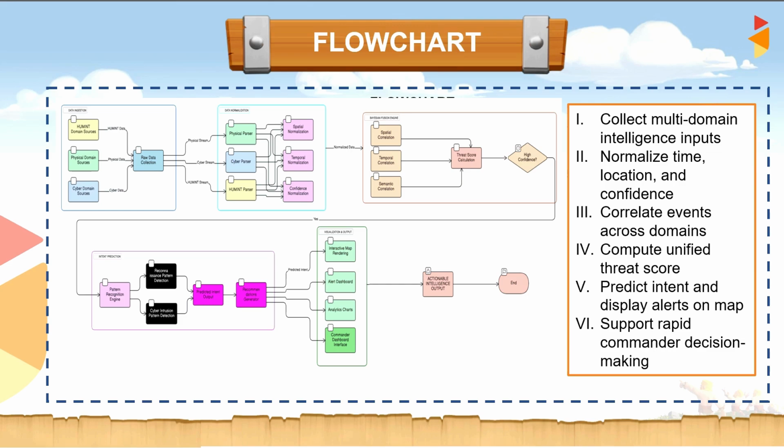The fifth step is the visualization output. All the insights are then presented through intuitive visual dashboards, for example, using charts, map rendering, or alert dashboards. So finally, MDAD produces actionable intelligence, not raw alerts. Commanders can now confidently decide whether to ignore, monitor, or act based on the unified confidence-driven threat assessment.